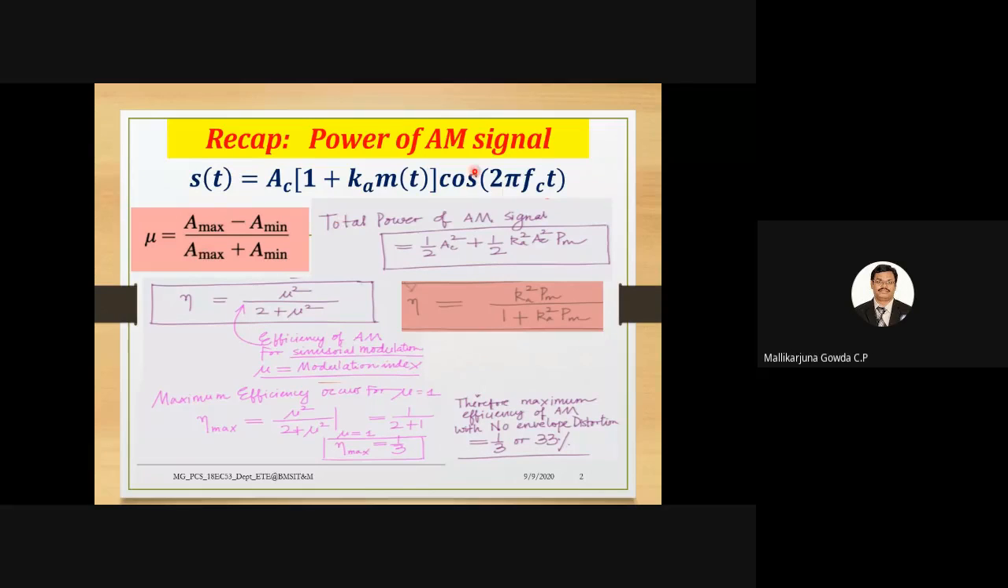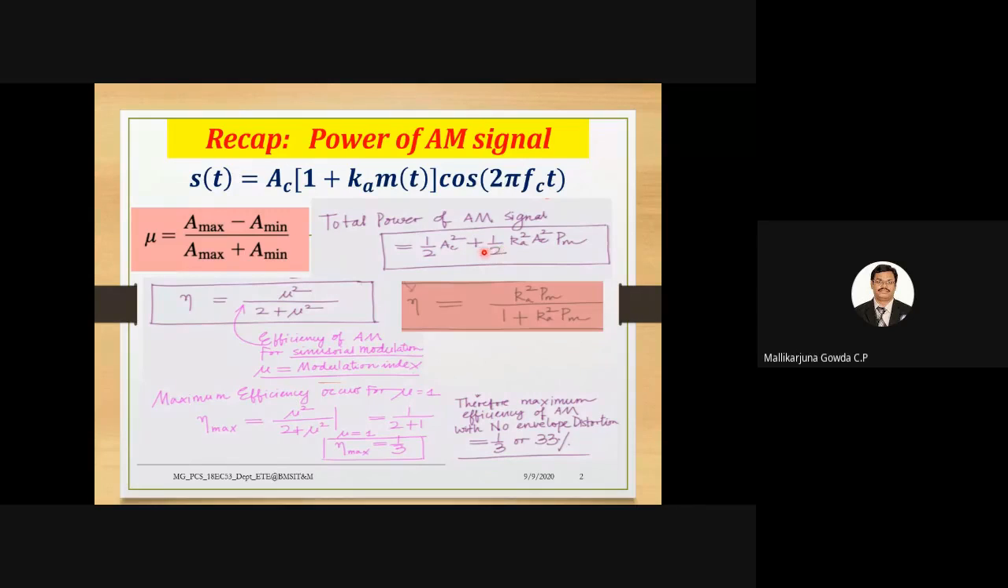Fine. Then I said this is the expression for AM modulated signal in the time domain, right? And the total power of the AM signal will be what? The first term is the carrier power, that is 1 by 2 A squared C. And the second term is the carrier modulated by the message signal power. Carrier is modulated by a message signal, so the power of that will be 1 by 2 K squared A squared C into PM.